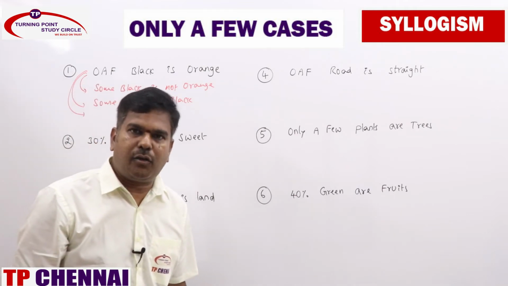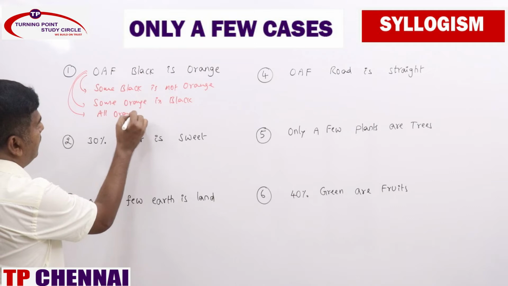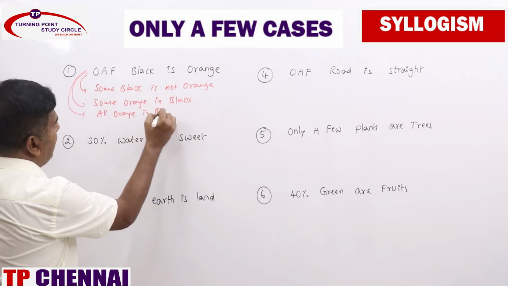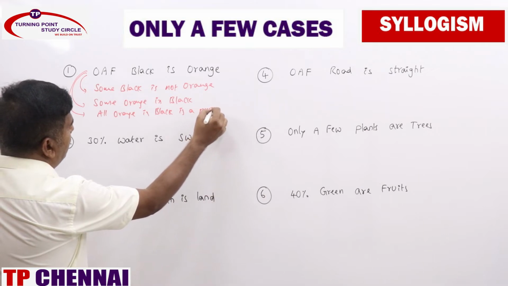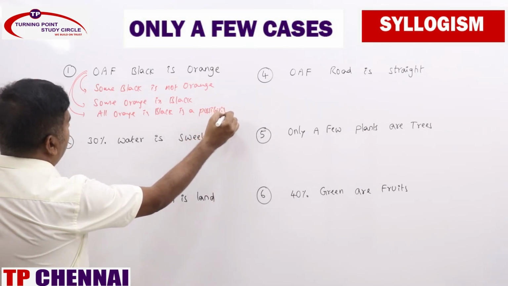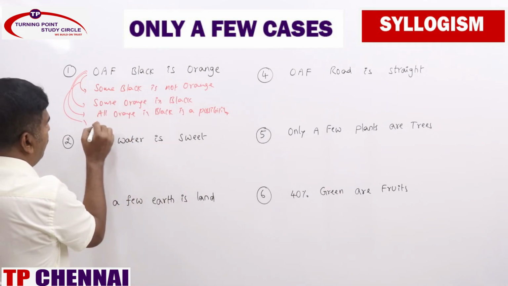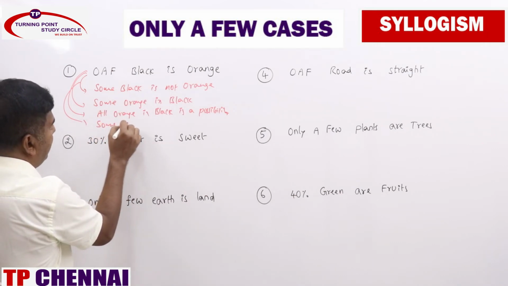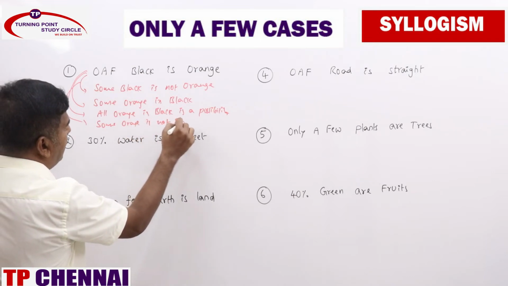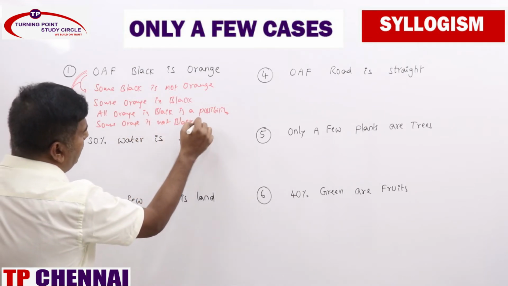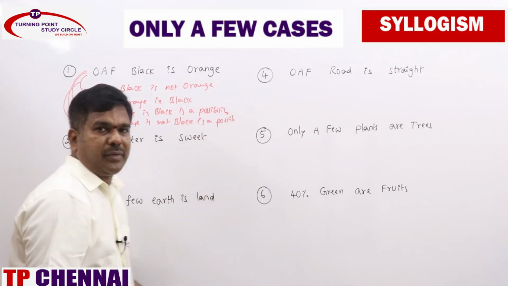Possibilities, A reverse and O reverse. What will you be getting? All orange is black is a possibility. O reverse, some orange is not black is also a possibility.